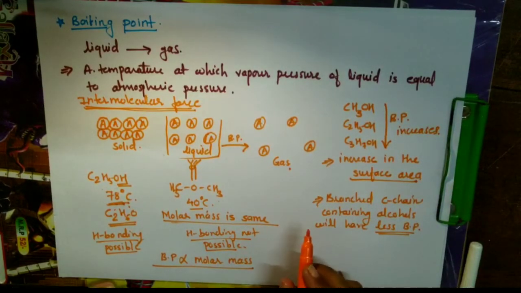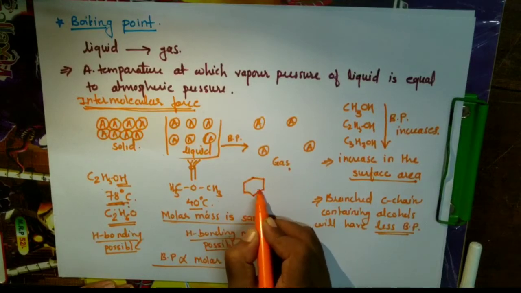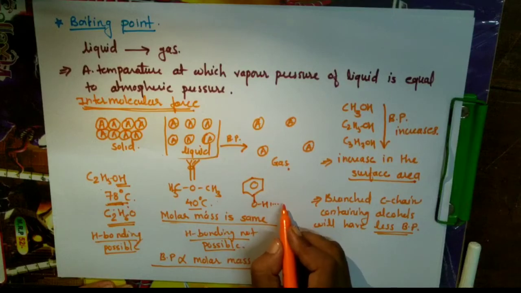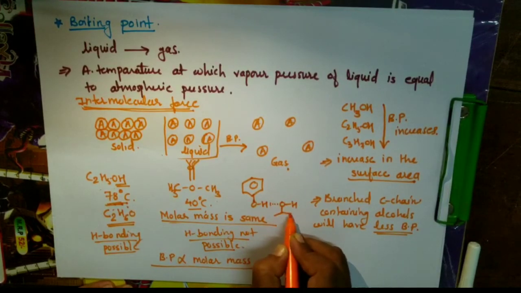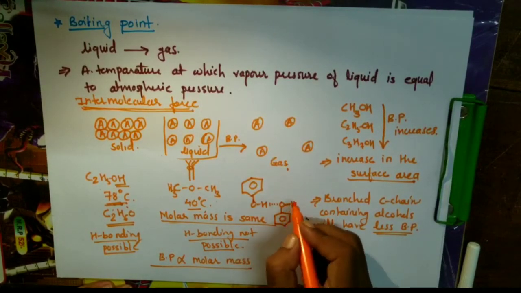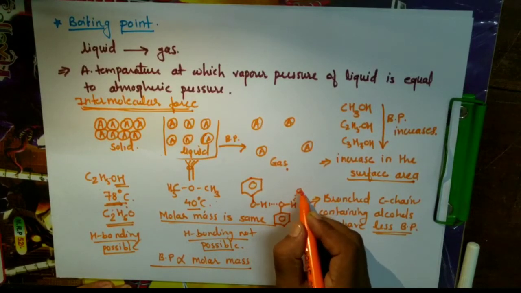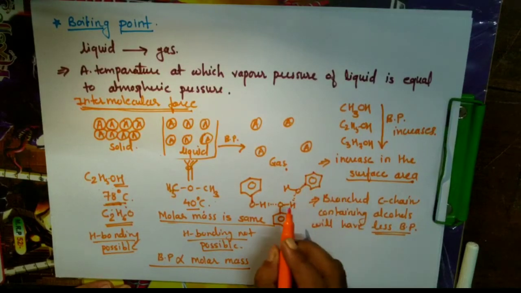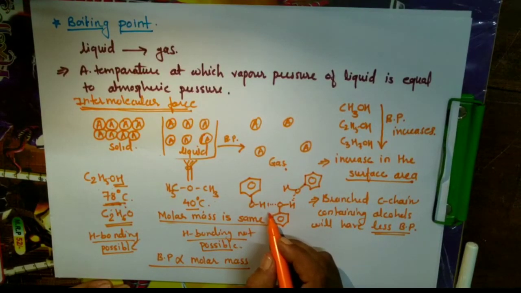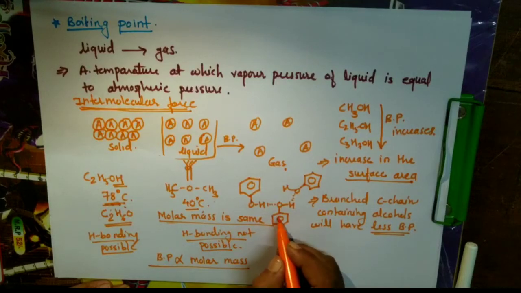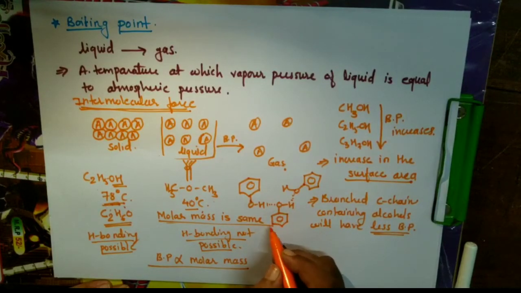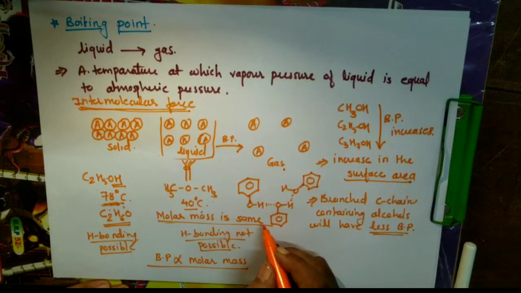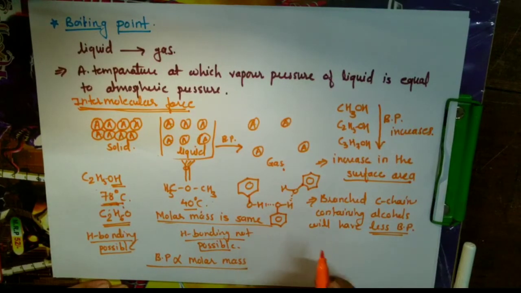In case of phenol, they will have intermolecular hydrogen bonding between two phenol molecules like this. Because of the hydrogen bonding, phenols usually have higher boiling points as compared to their hydrocarbons and haloarenes. So the boiling points of phenols are much higher than the hydrocarbons.